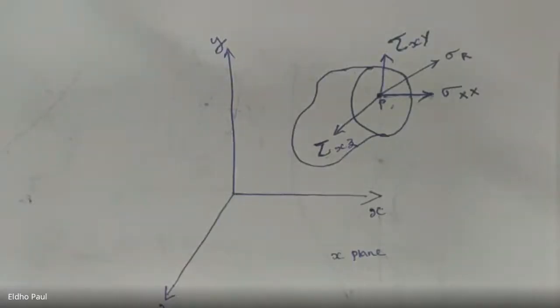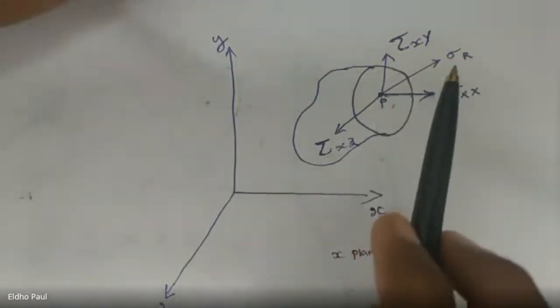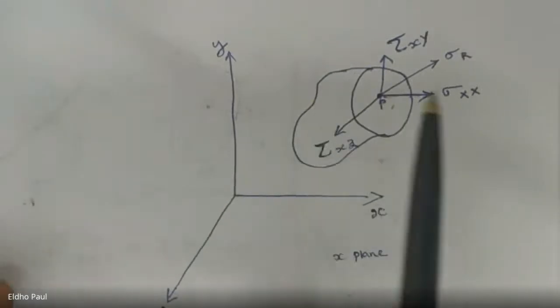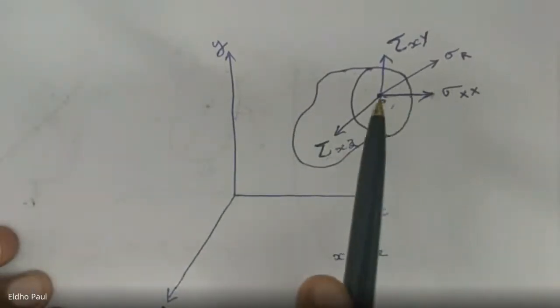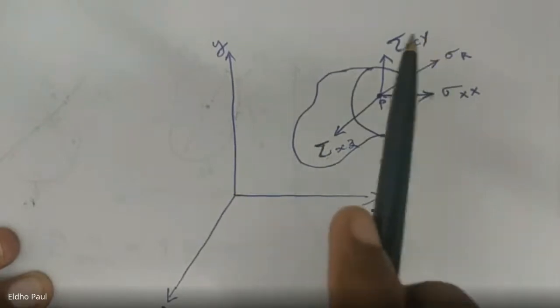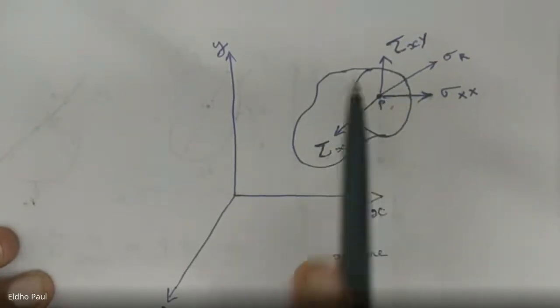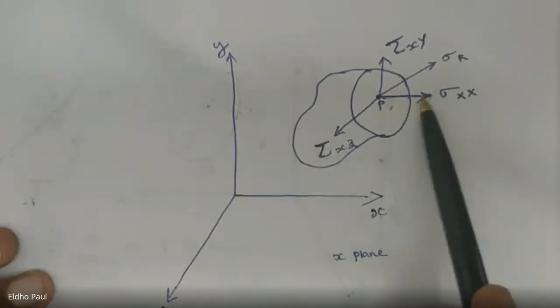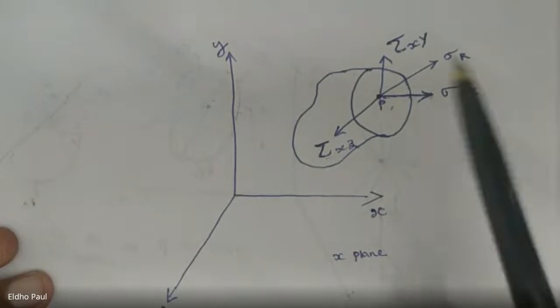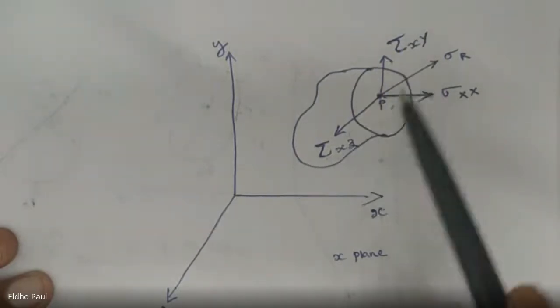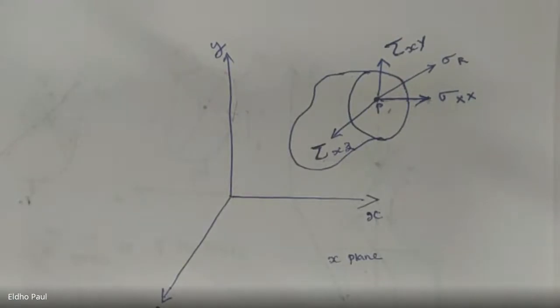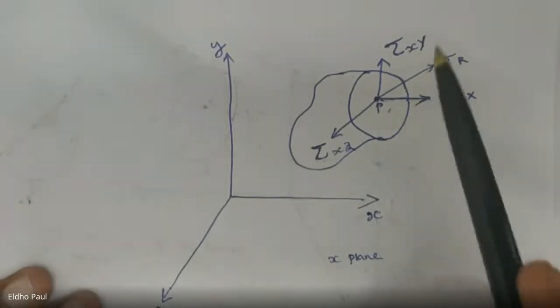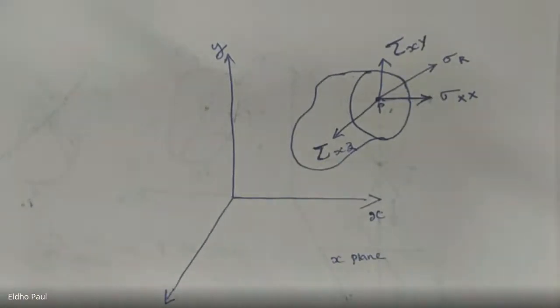Okay, fine. Tau xz. So these are the three components of stress. Here we resolve this sigma R into three components. Out of these three components, one component, sigma, is normal to this cross section, and the remaining two components are tangential to the cross section. So a stress which is normal to the cross section is a normal stress, and any stress which is tangential or parallel to the cross section is a shear stress, tau. Here we use the subscripts xy and xz.